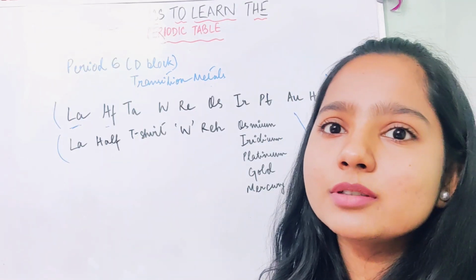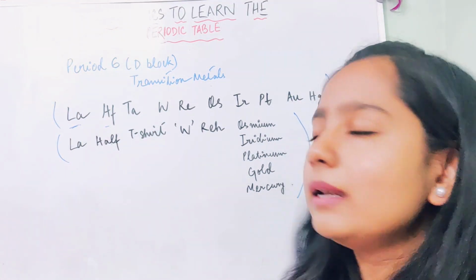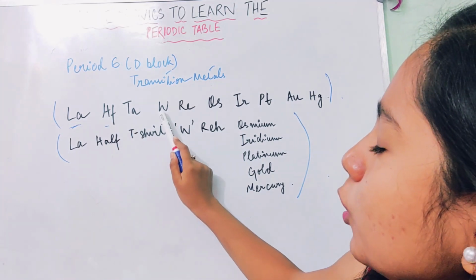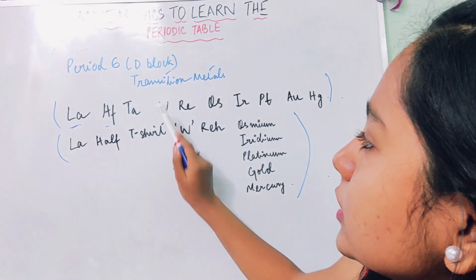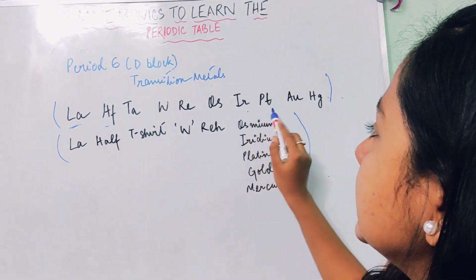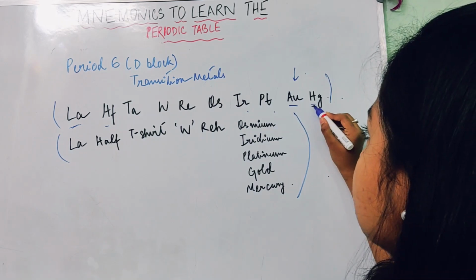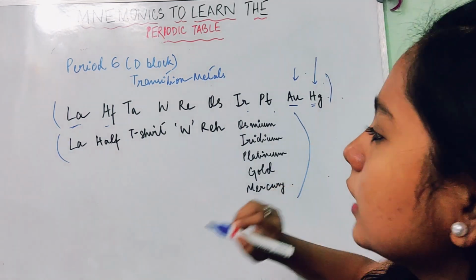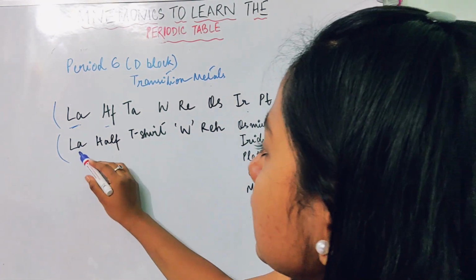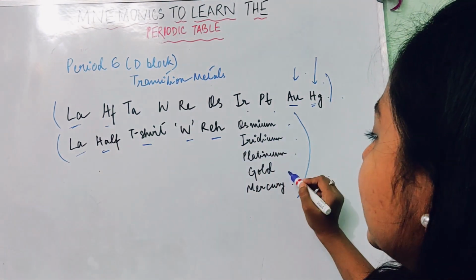So coming to the end of the D block, which is period 6, transition metals. The elements are lanthanum, hafnium, tantalum, wolfram, which is tungsten, represented by W. This is rhenium. Then comes osmium, iridium, platinum. Au stands for aurum, which is gold, and this is mercury, which is also known as hydrargyrum. So the mnemonic here is La Half T-shirt W Re osmium iridium platinum gold mercury.